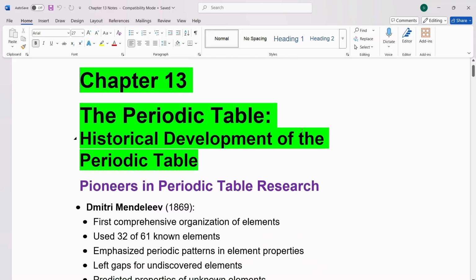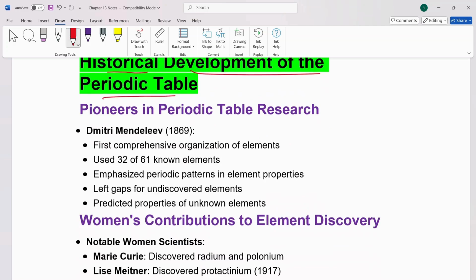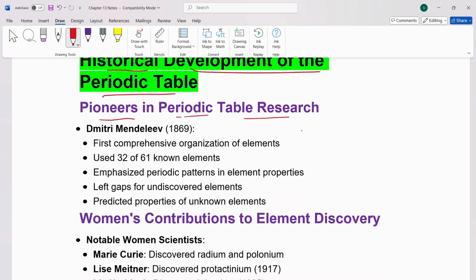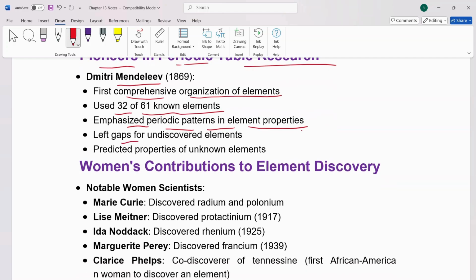Let's start the chapter periodic table. Some historical development of periodic table. Pioneers in periodic table research, most prominent Mendeleev, first comprehensive organization of elements, used 32 out of 61 known elements, emphasized periodic patterns in element properties, left gaps for undiscovered elements, predicted properties of unknown elements.